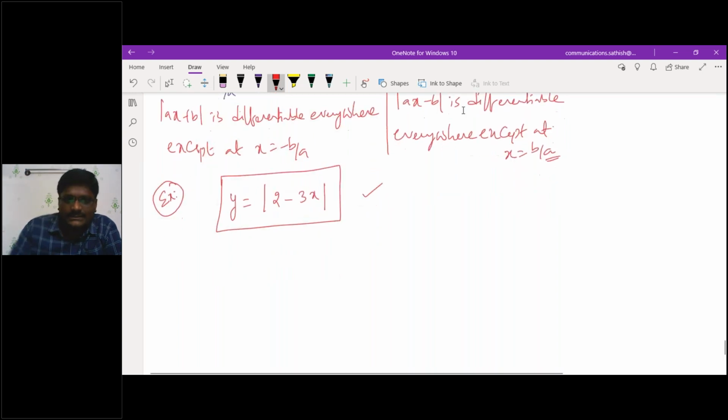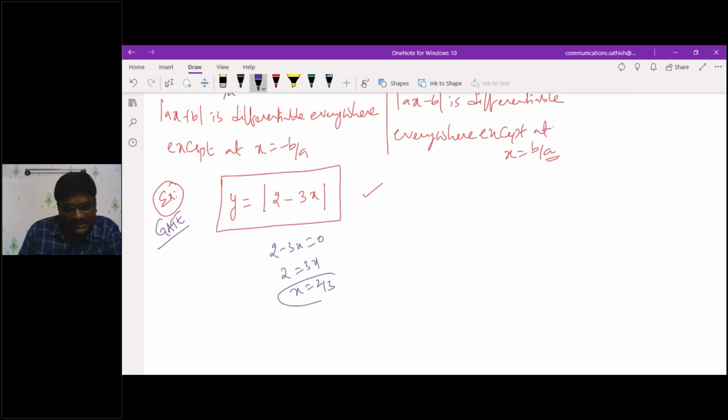Is there any doubt? How will I get the solution for this? Actually, this is the previous GATE question. So 2 minus 3x equals 0, 2 equals 3x, x is nothing but 2 by 3, or not? If I sketch the graph of this one, 2 by 3 is a point somewhere here. This is 2 by 3. So this is mod 2 minus 3x.